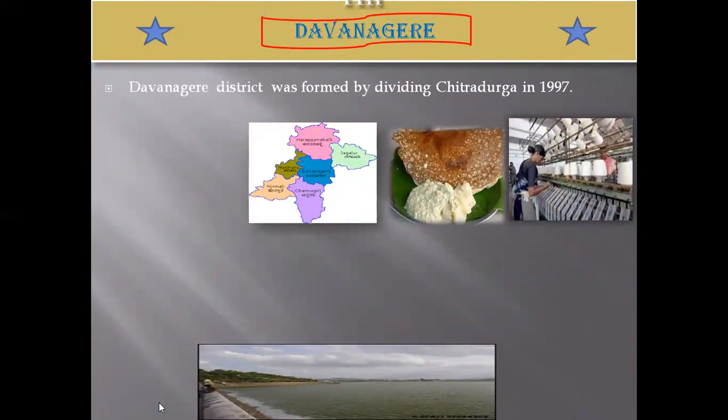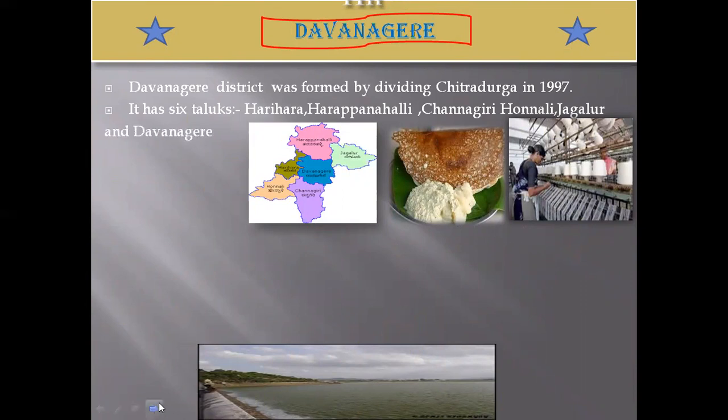Davangere is famous for Benne Dose, and it was formed by dividing Chitradurga in 1997. In that district there are 6 taluks, which are Harapanahalli, Jagaluru, Harihara, Davangere, Honnali, and Channagiri.